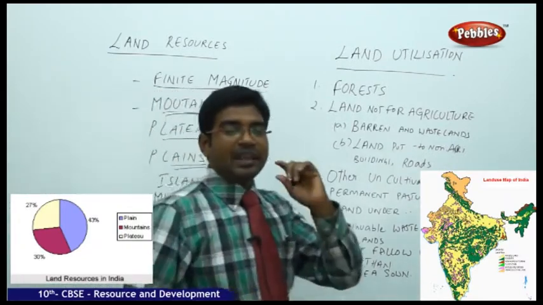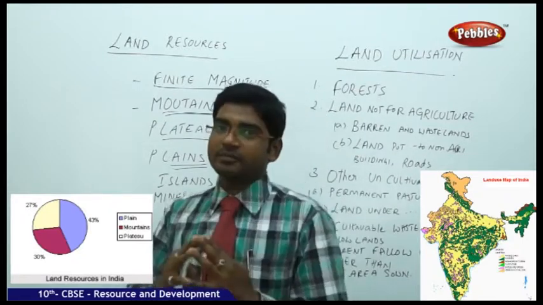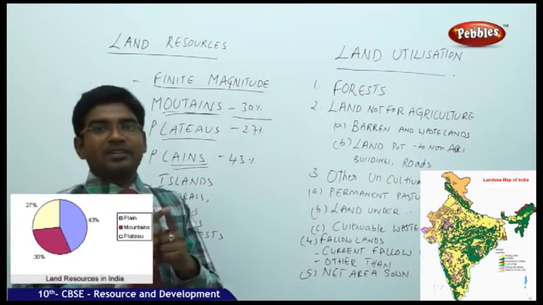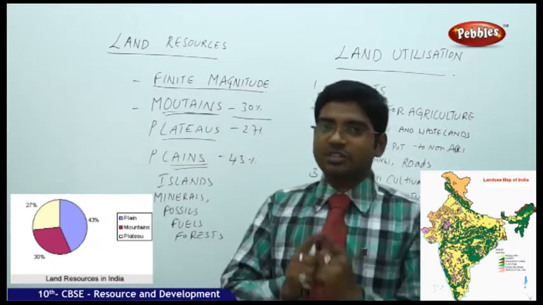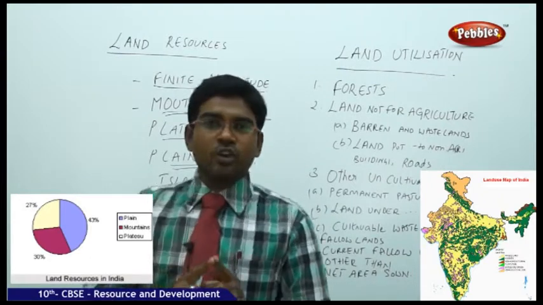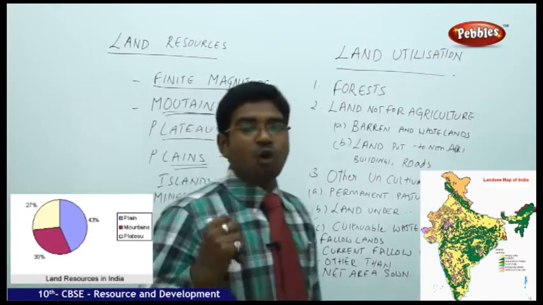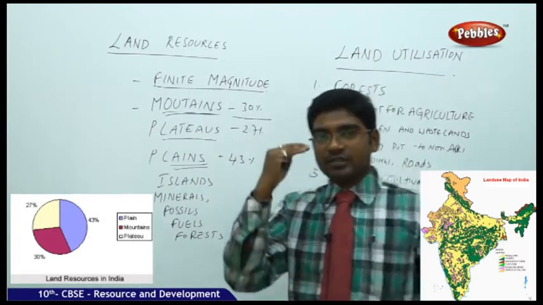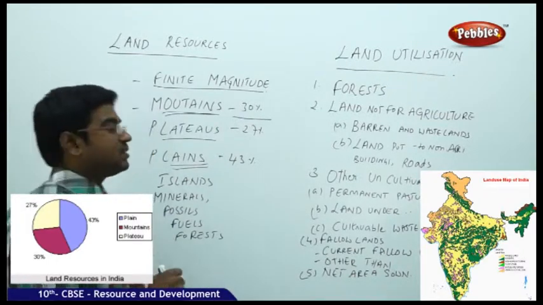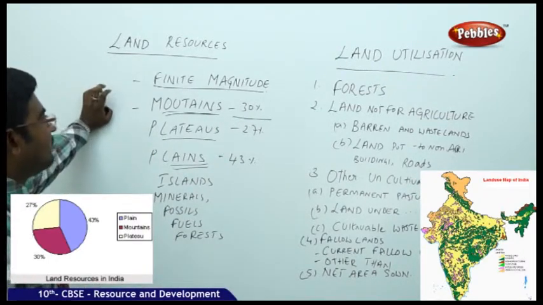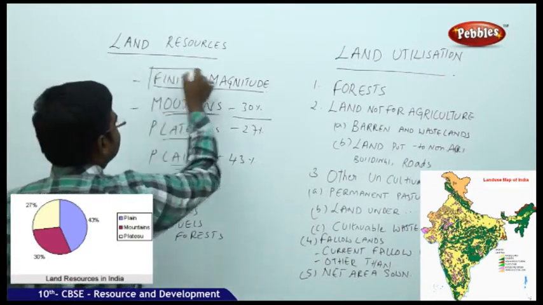After knowing that land is available in very small quantity compared to water, with the planet covered 70% by water and 30% by land, we move on to understand how to utilize the land as a resource and how we categorize it. For this, we have seen the study of finite magnitude, where land is always limited.